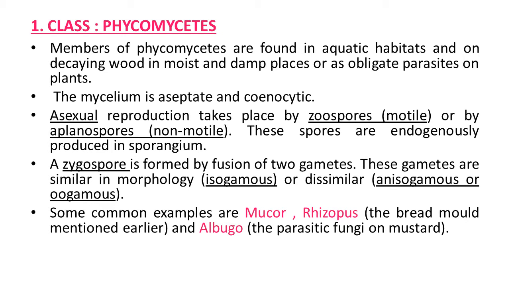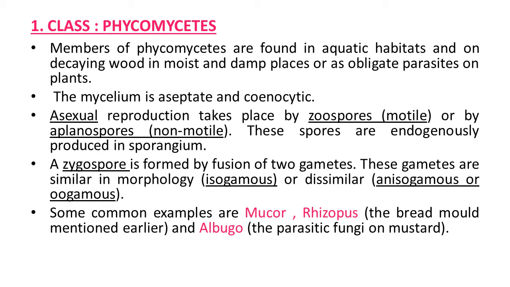Zoo means mobile, so these are motile zoospores, or by aplanospores, which are not motile. These spores are endogenously produced in the sporangium. Sporangium is a spore producing organ, and within it spores develop.